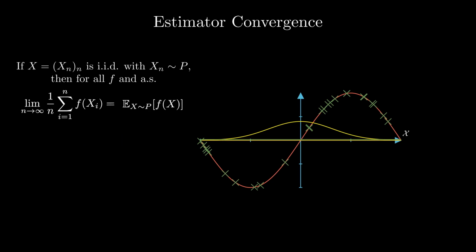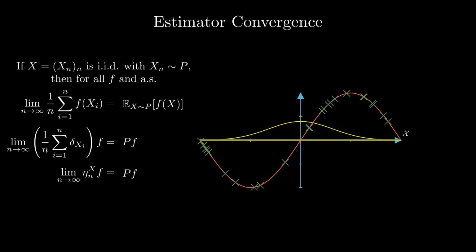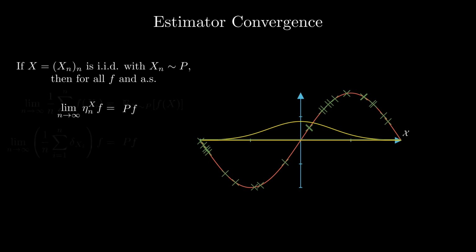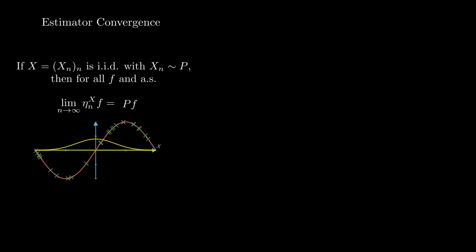For conciseness, we now rewrite this condition using the notation that a measure applied to a function corresponds to its expectation with respect to that measure. On the left, we recognize the empirical measure of the process x, which we call eta. Altogether, we get that for all functions f, this convergence occurs almost surely. For this to happen, the empirical measure must, in some way, become a good approximation of the measure p as n grows. In other words, we need to consider the convergence of a sequence of measures.